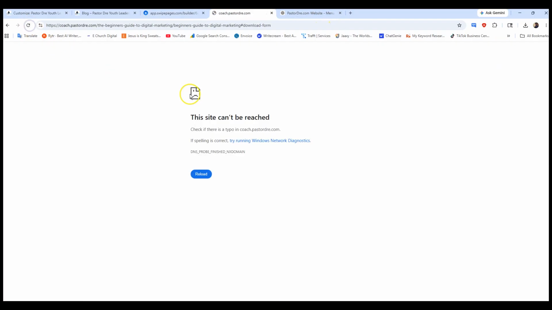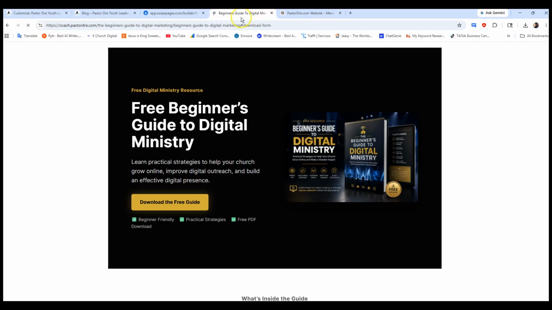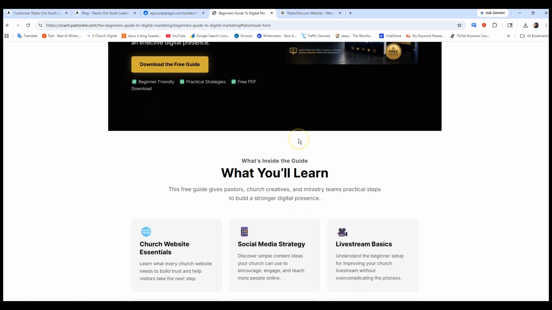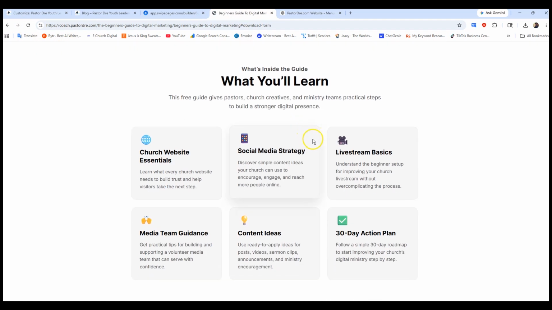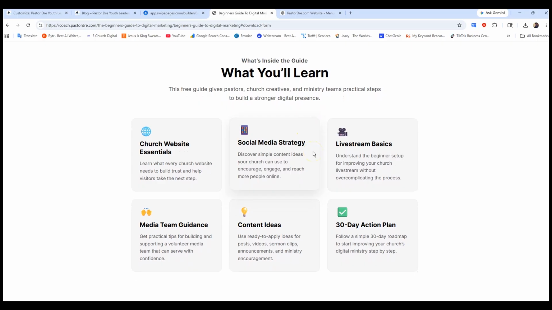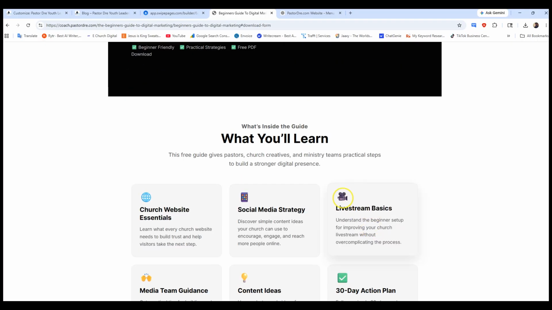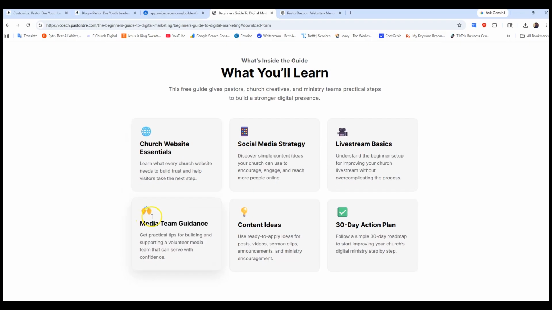Now we're going to click refresh. It says our site can't be reached. All right, let me hit refresh again. All right, so there's what you are going to learn. That looks really nice. Wow, I love it. Okay, I even like the graphics. That's fire. The little icons is fire.